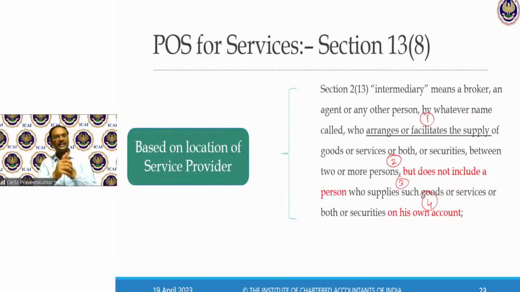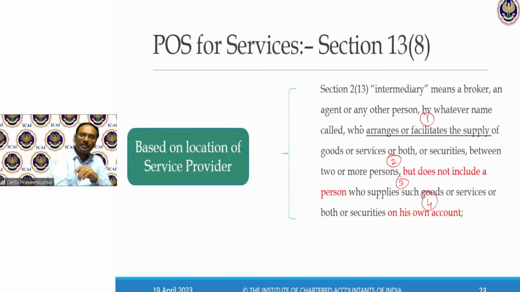They filed a refund application saying, these are the services on which I have taken input tax credit. This is the accumulation of input tax credit. Please give me a refund of my ITC. Here the term intermediary was discussed at length. They say there should be a service provider, and there should be 2 or more people. So when I say intermediary is a person,